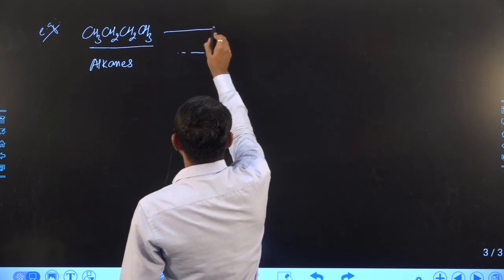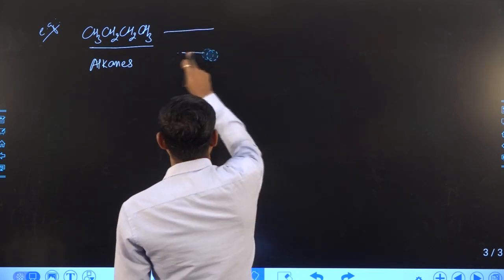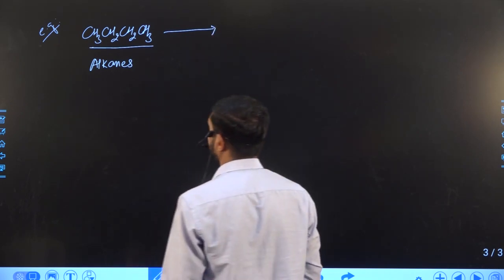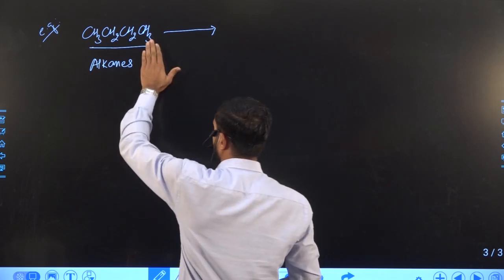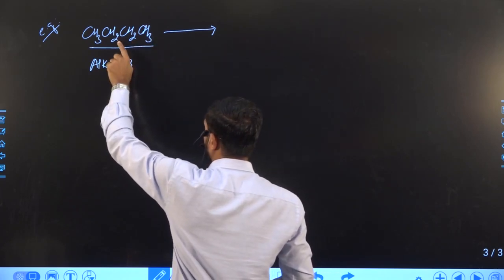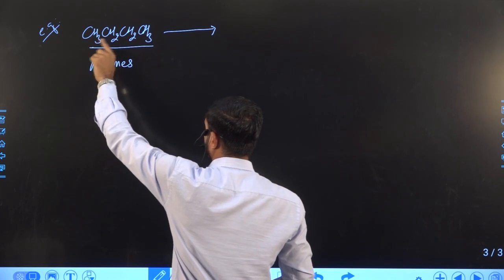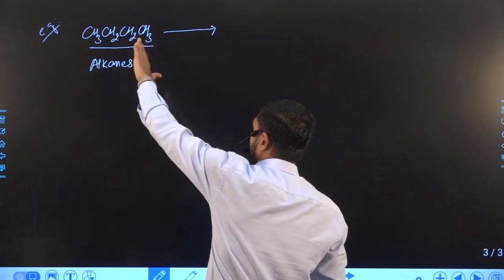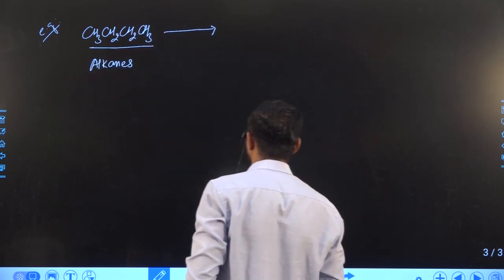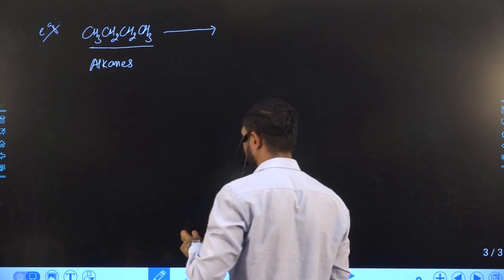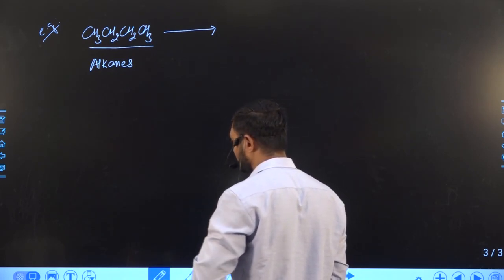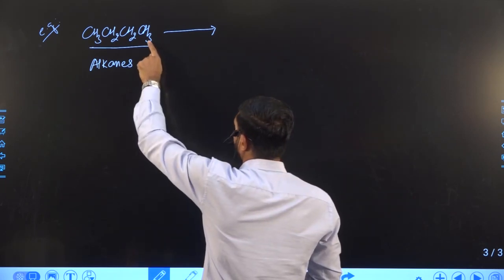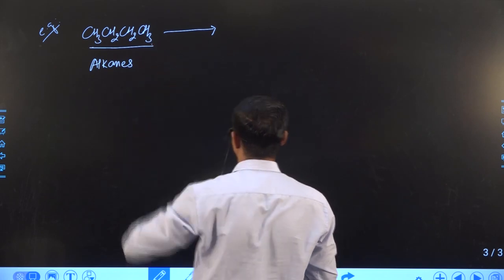Suppose here, in an alkane compound, from any hydrogen which is attached to carbon, suppose we take this hydrogen as well as this hydrogen, in all these cases hydrogen is attached to a different type of carbon. Here one hydrogen is replaced by another group, a specific group. Here I am using the word specific group. Suppose here I replace the terminal hydrogen with an OH group.